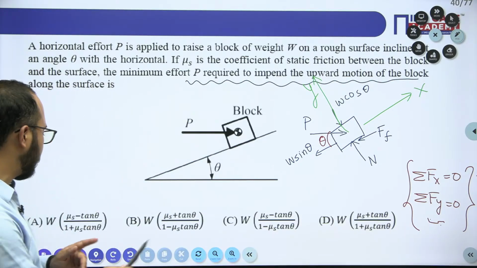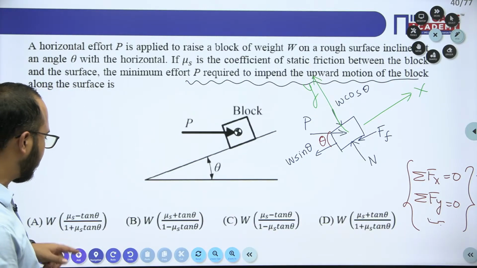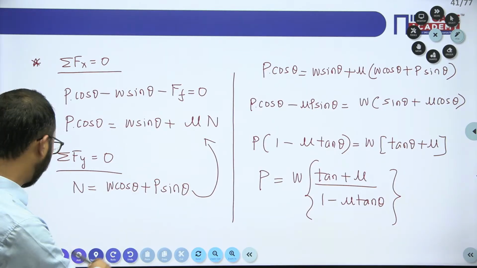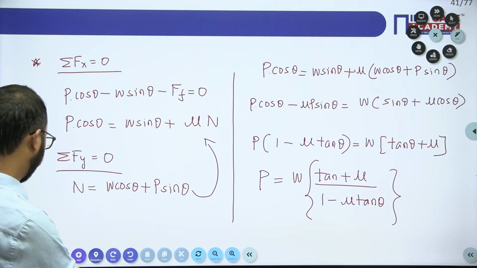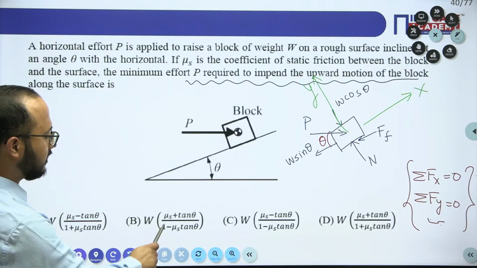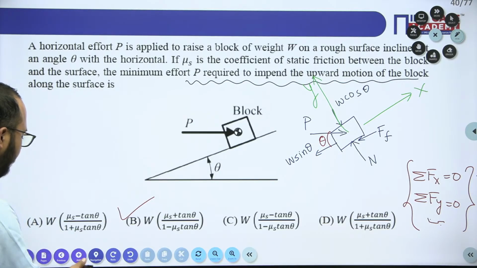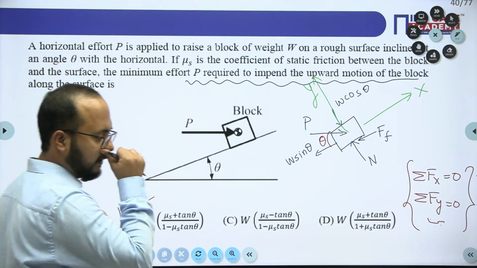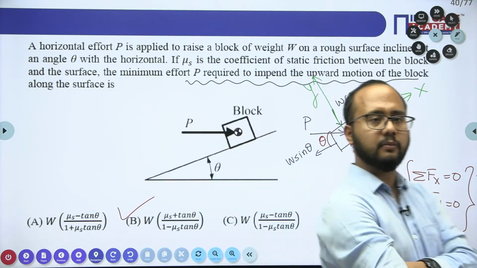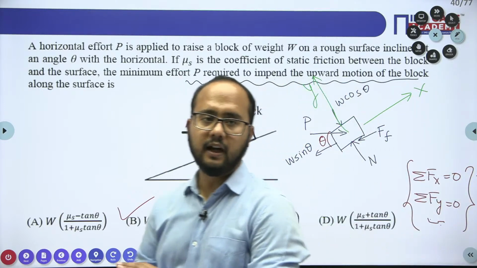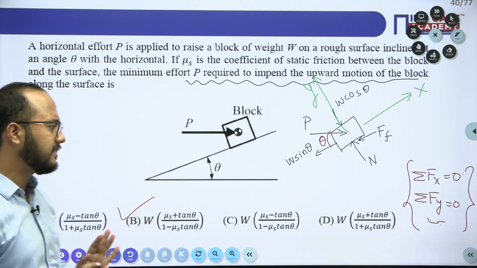I hope this question is clear to everybody. You can see the options like this. Which one of the options will be correct? We have tan theta plus mu divided by 1 minus mu tan theta. Mu plus tan theta over 1 minus mu tan theta, so option B will be the correct answer here. I hope this is clear to everybody. That is a very basic fundamental numerical.